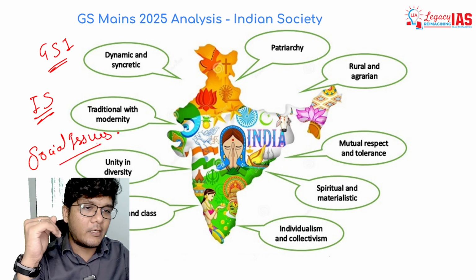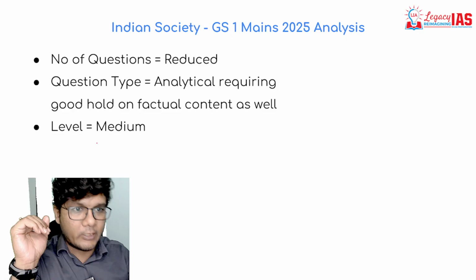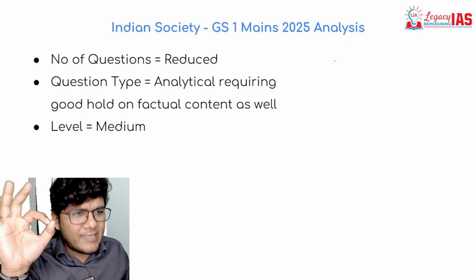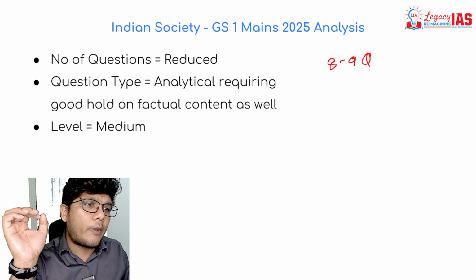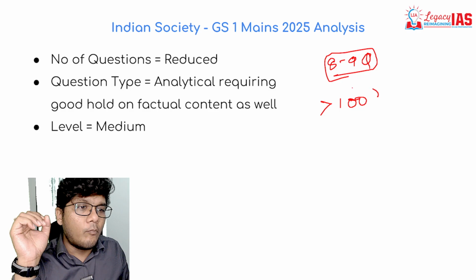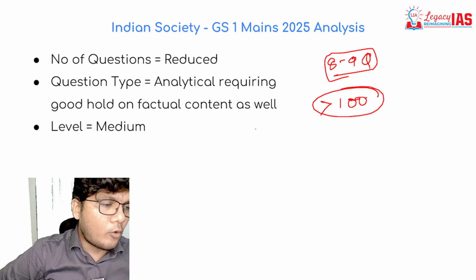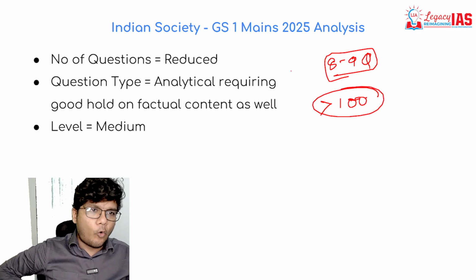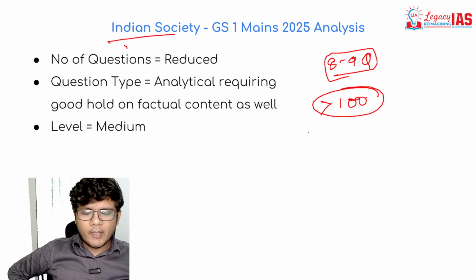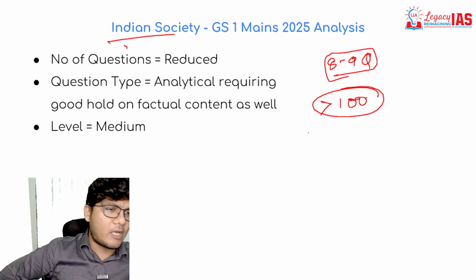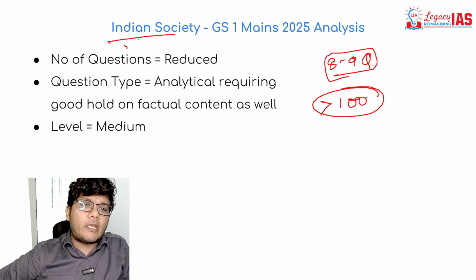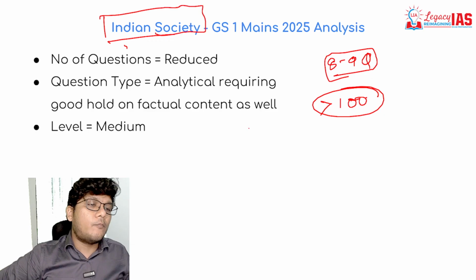Now, what has been the trend of this particular subject? If you see, for the last few years, there were easily around 8 to 9 questions being asked. So it was close to, in fact, more than 100 marks, 100 or more marks, being covered only by Indian society in GS1. Your GS1 consists of history, which includes world history, modern history, art and culture, as well as geography, etc. In that alone, Indian society was playing a big role.